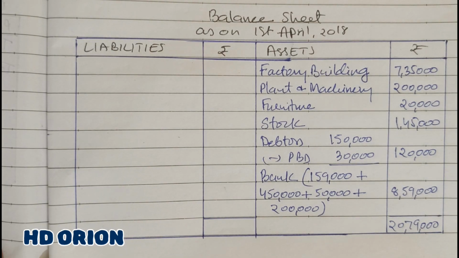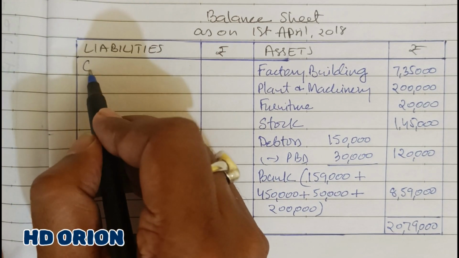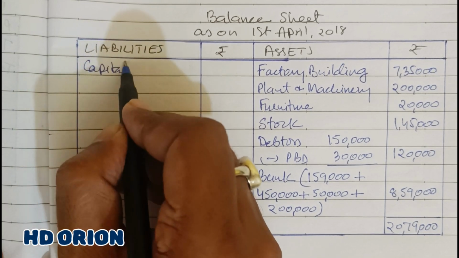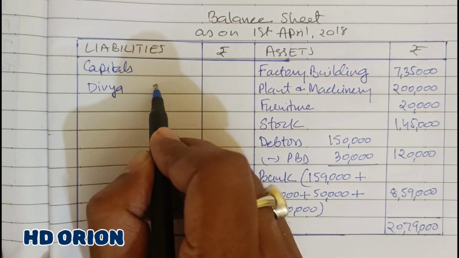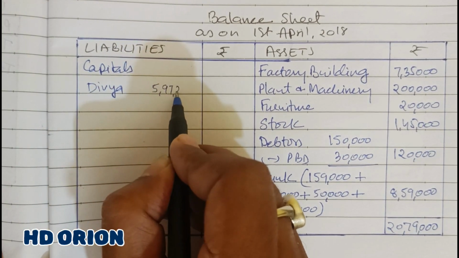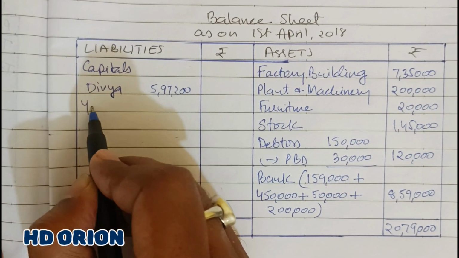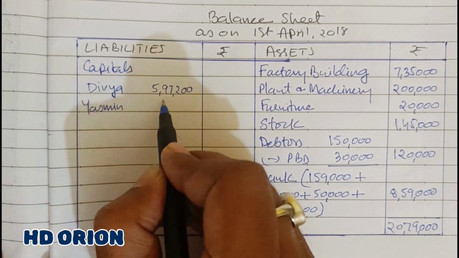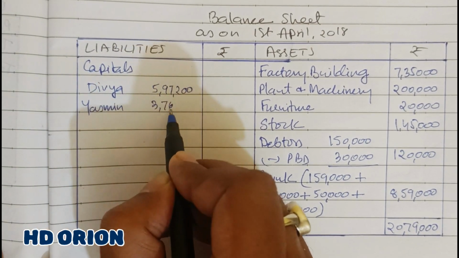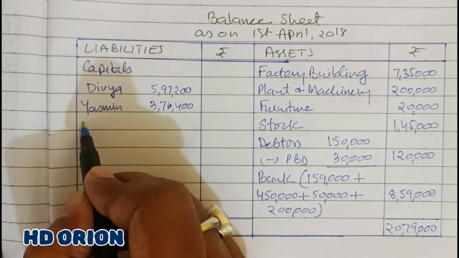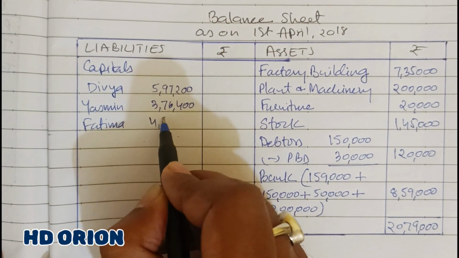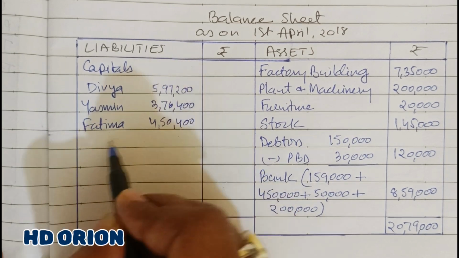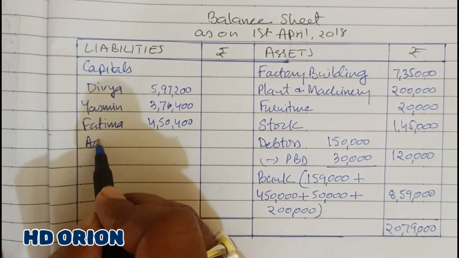Now on the liability side, capitals of all the 4 partners: Divya 5,97,200, Yasmin 3,76,400, Fatima 4,50,400, and finally Aditya.